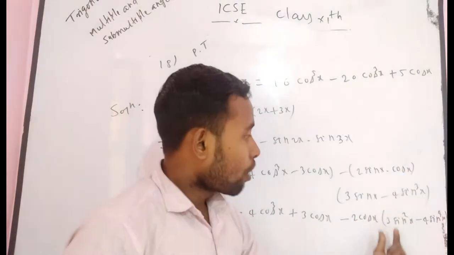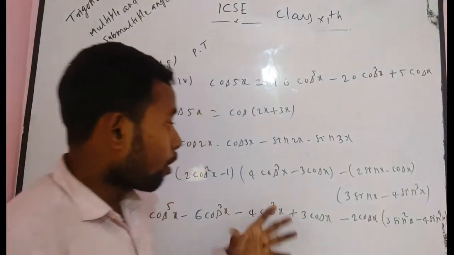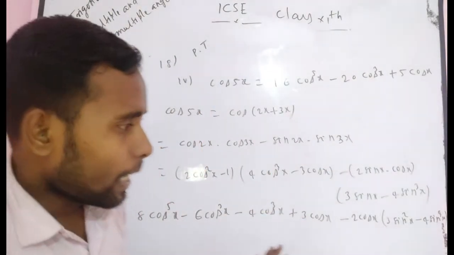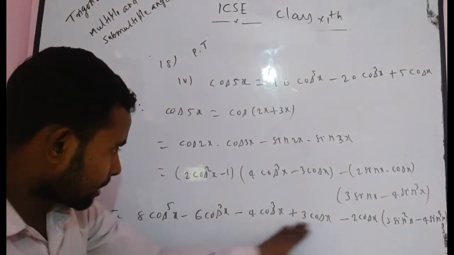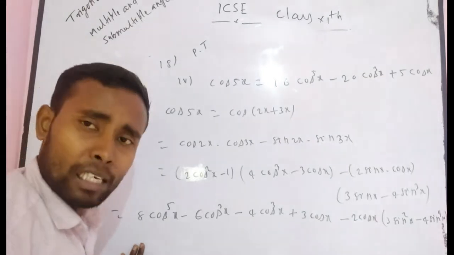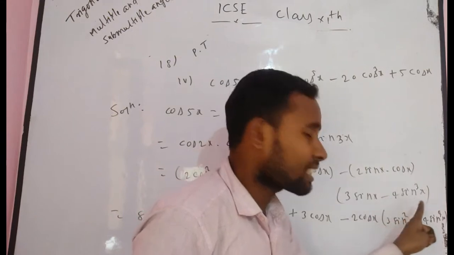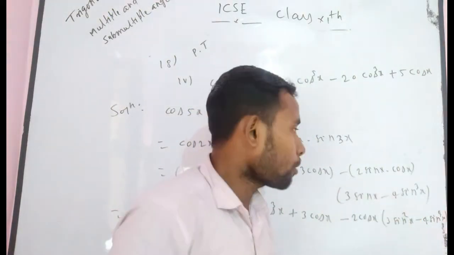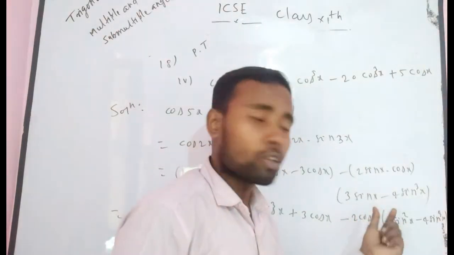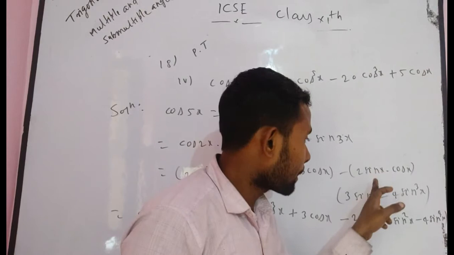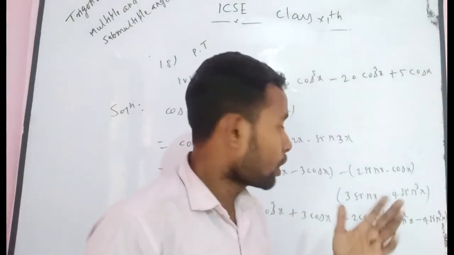Definitely you think about this problem. If you want to write the whole expression in cos x, there should be all terms in cos x. Here some terms are already in cos x, but some terms are in sin x and cos x. Here it is a sin x and it is a sin cube x. There is no formula which is radical free in terms of cos x. So if you multiply by sin x in this factor, you get sin square x. As you know that sin square x is equal to 1 minus cos square x. So you can easily solve.